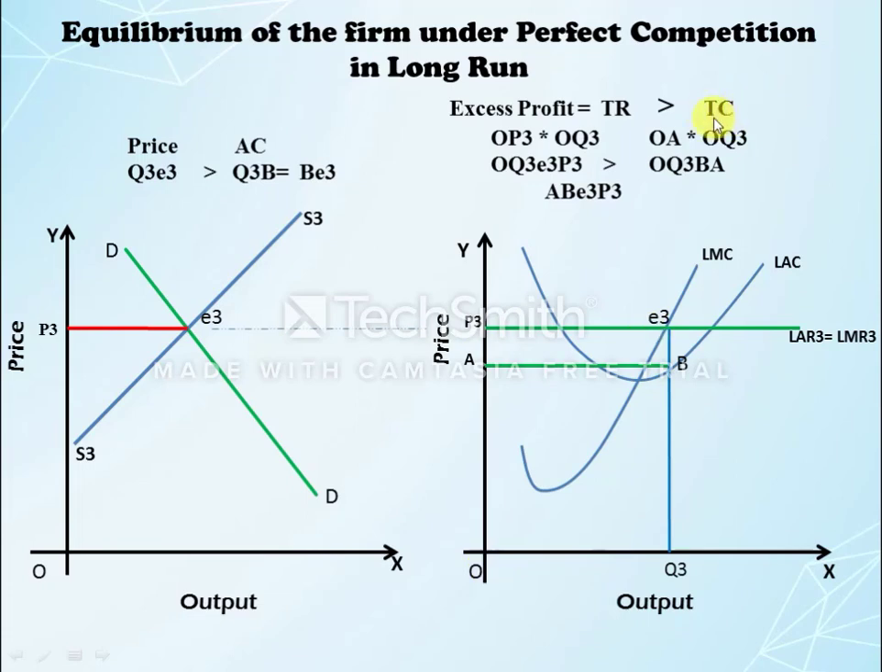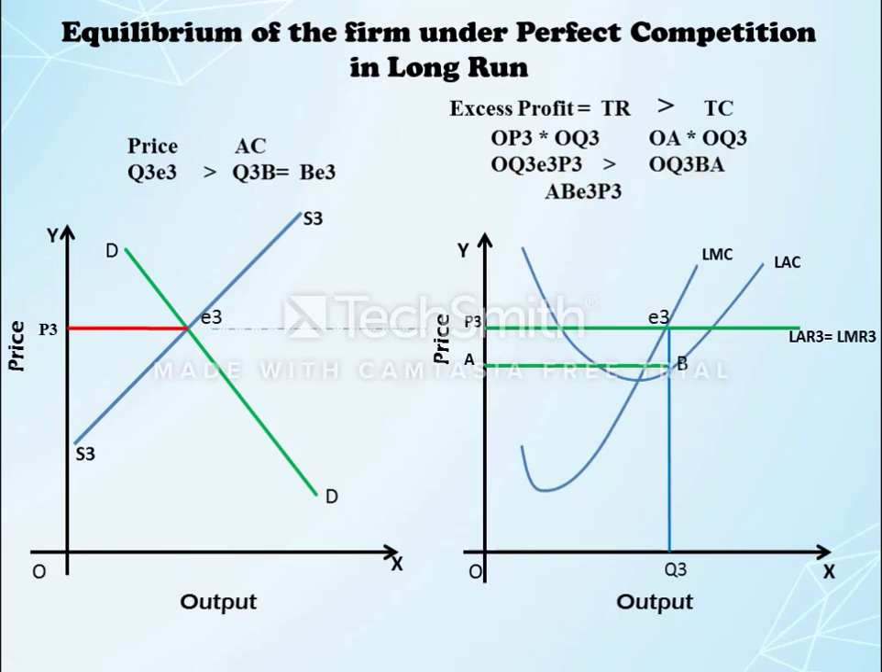And the second is the total cost. Total cost is calculated with the formula average cost into quantity sold by the business firm. Now the average cost of production here is Q3B or OA, and the quantity sold by the business firm is OQ3. Now we can get the total cost with the help of average cost into quantity. So the area of total cost is OQ3BA. So in this case the total revenue is more than total cost. Area of total revenue is OQ3E3P3 and the area of total cost is OQ3BA.